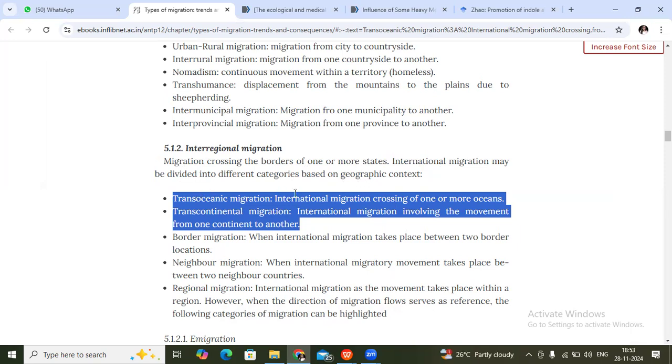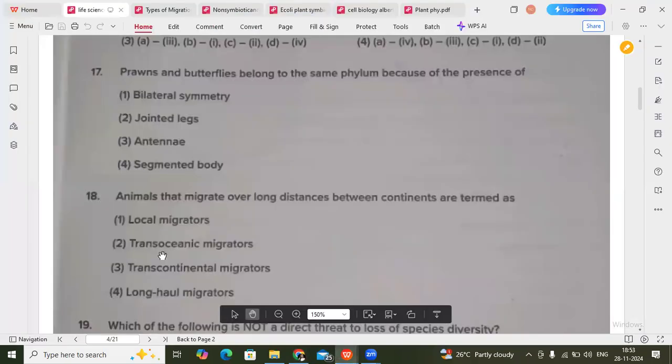Transoceanic migration means international migration crossing one or more oceans, and transcontinental means international migration involving movement from one continent to another. Other border migrations are there, like neighbor migration and regional migration. But according to this ebook, the answer for this question is transcontinental.